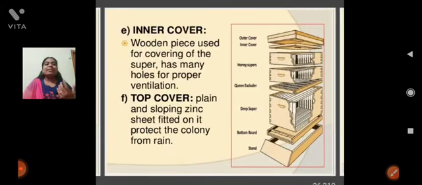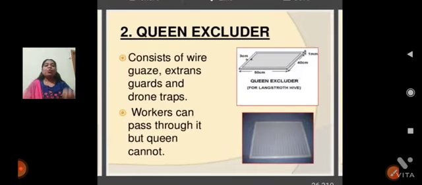Next, the inner cover. The inner cover and outer cover provide a number of holes for proper ventilation. Next, the queen excluder. Previously we discussed that the queen is larger in size, right? So the queen excluder is for catching the queen. It consists of wire screens and guards for drone traps.